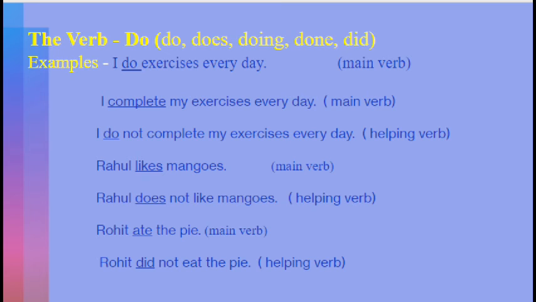Just look at another example: Rohit ate the pie. Here ate is the main verb. If I change it into negative, then I have to add did: Rohit did not eat the pie. Here did is supporting the main verb eat.